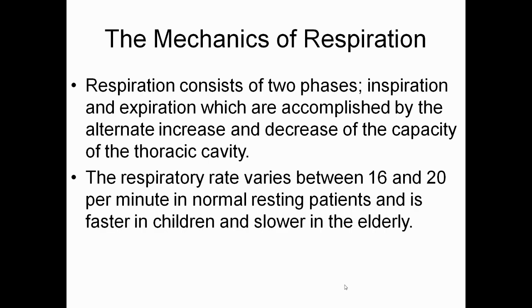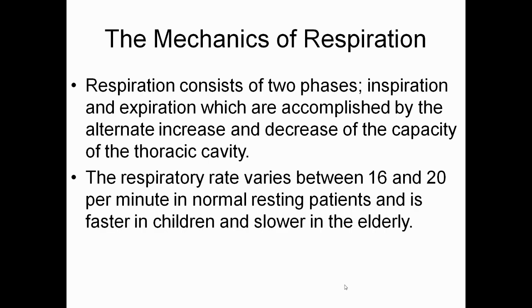Respiration consists of two phases. Everybody knows that is the inspiration and the expiration, which are accompanied by the alternate increase and decrease of the capacity of the thoracic cavity. The respiratory rate varies between 16 and 20 per minute in normal resting patients, and faster in children and slower in elderly.